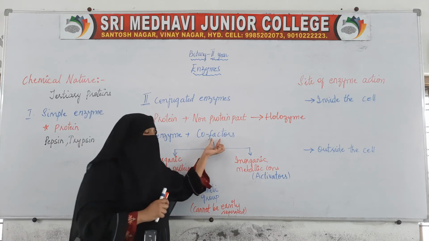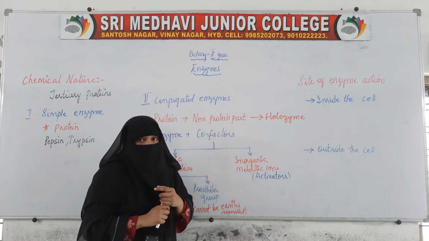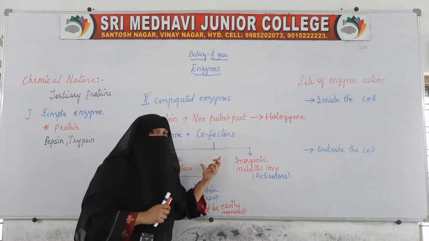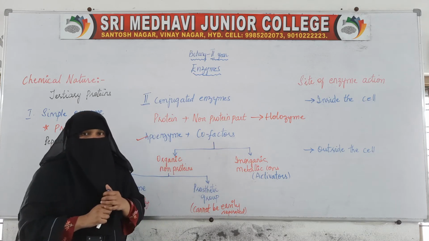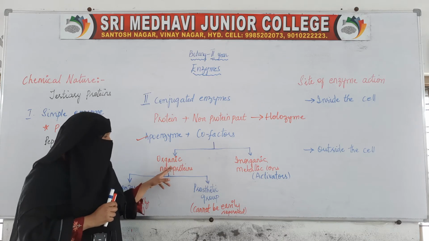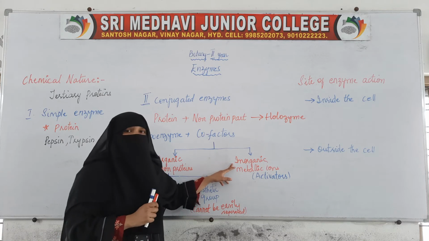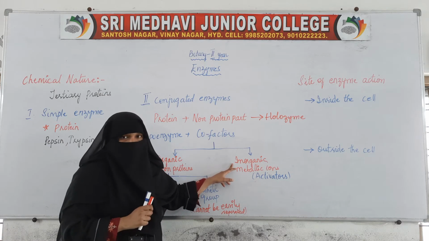The cofactors, which are nothing but non-proteinaceous parts, are of two types. The first one is organic non-proteins and the second is inorganic metallic ions.